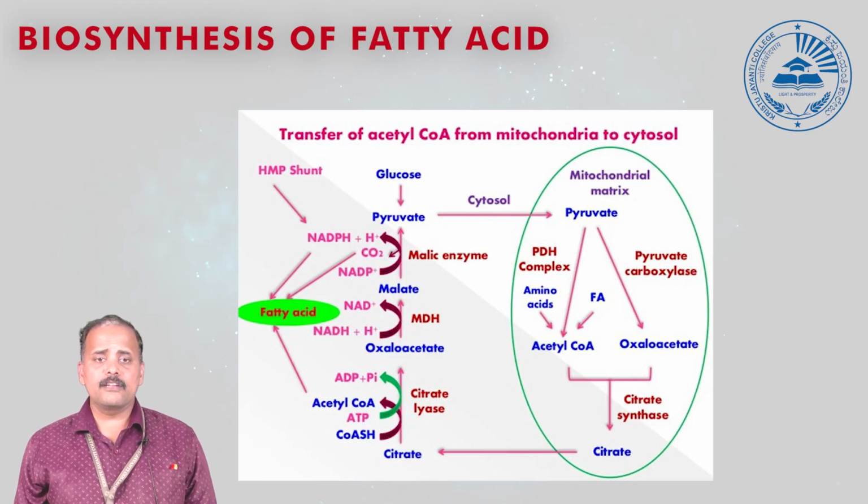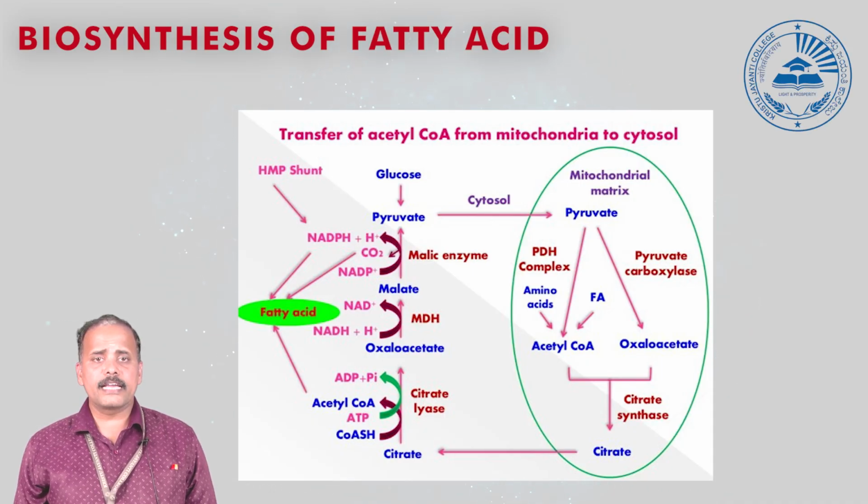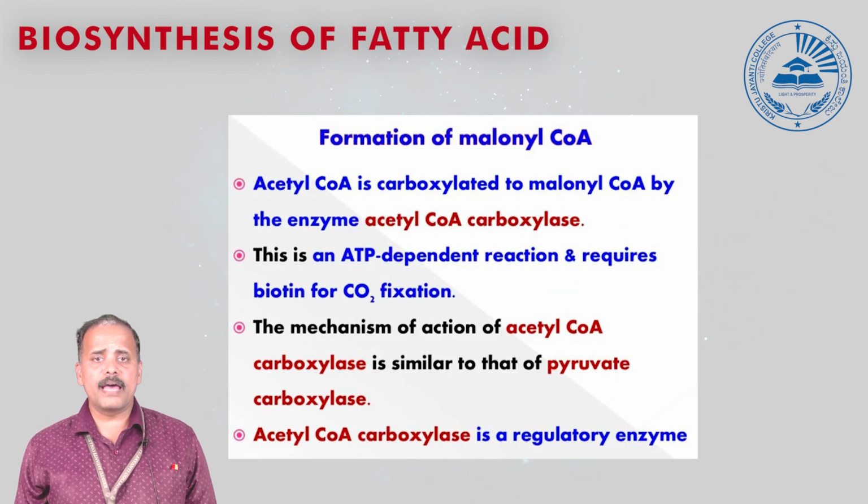So this acetyl-CoA, which is mainly obtained from the TCA cycle, is also widely used as a substrate for the biosynthesis of fatty acids. There are different steps involved in fatty acid biosynthesis. The first reaction is the formation of malonyl-CoA from acetyl-CoA. So the starting substrate is acetyl-CoA.